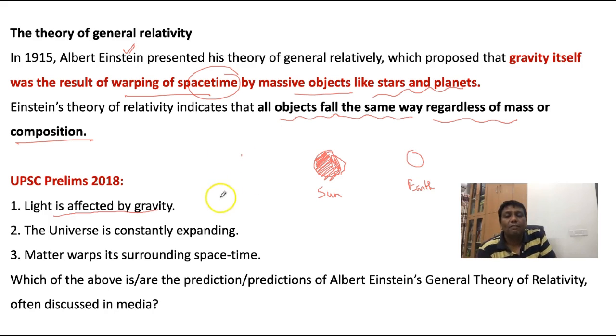If an object is here and the light is coming from this object to this earth, the light will come in this way. So the light source is this, and the light received on the earth is this.